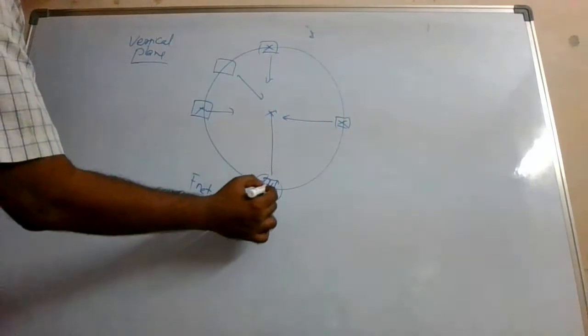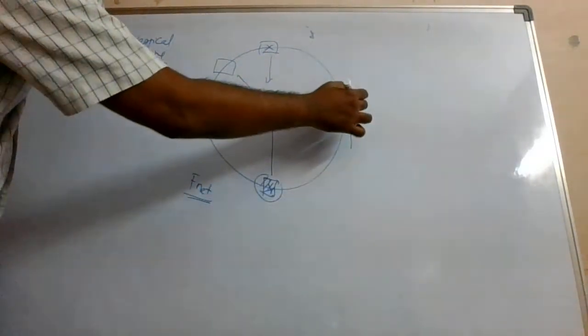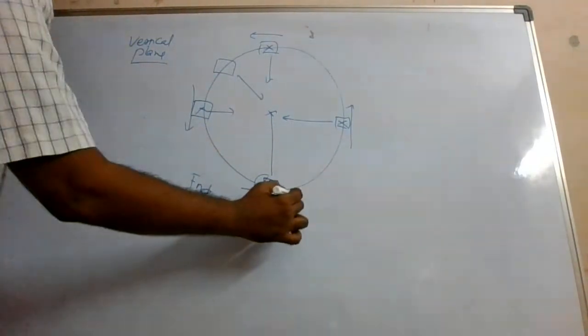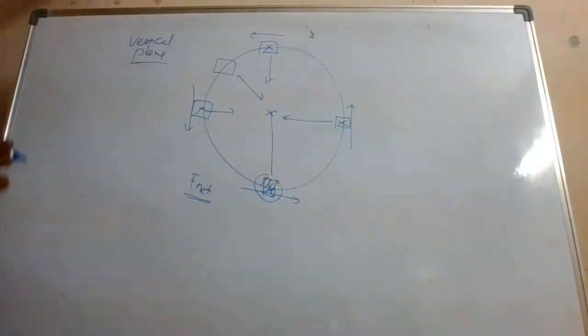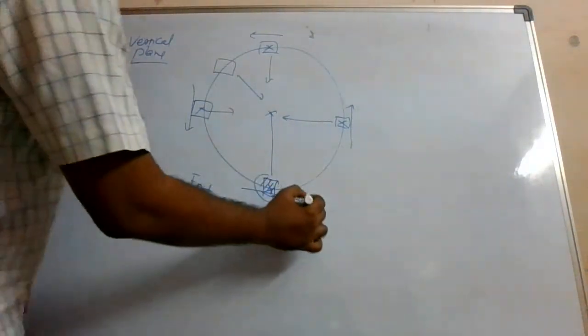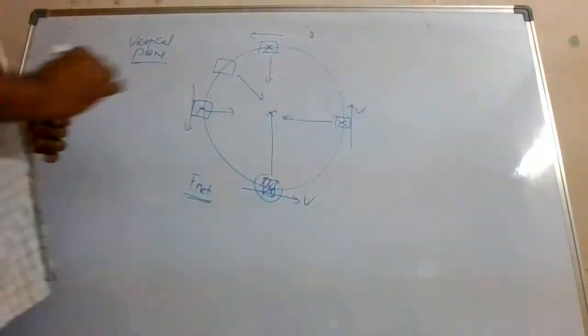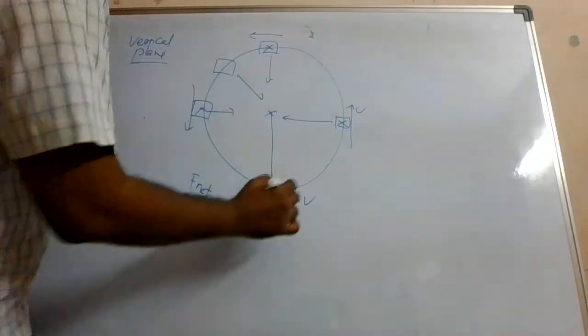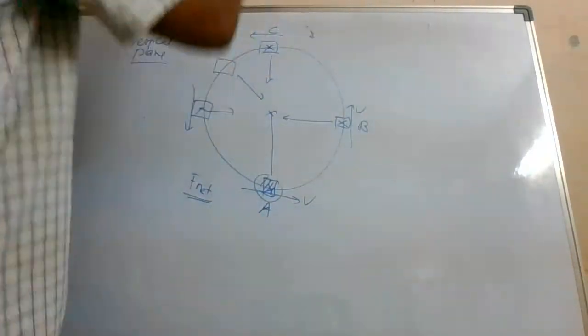If you make the free body diagram, see this object is going with a velocity. Alright, how is this velocity obtained? Draw the tangent at that particular point. In rotatory motion, I have discussed all these points in detail. At any point you want to know the velocity, you have to draw the tangent over there. Alright, so let us say this position is A, this is B and this is C.